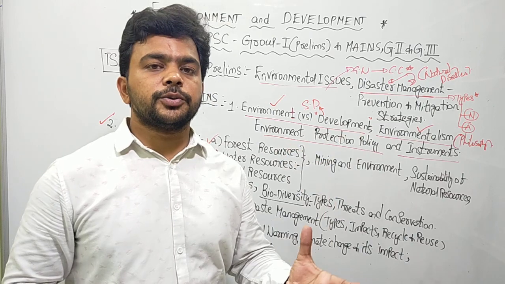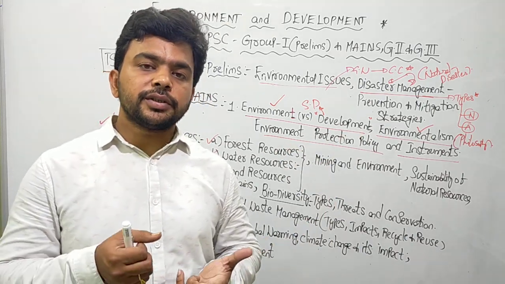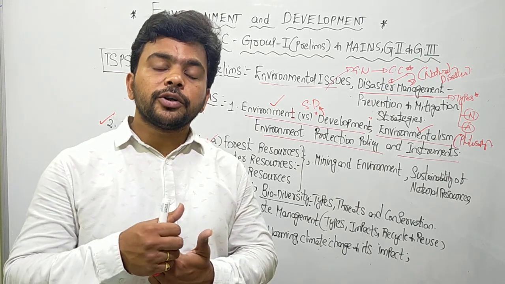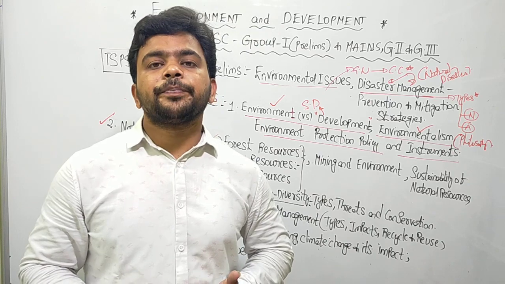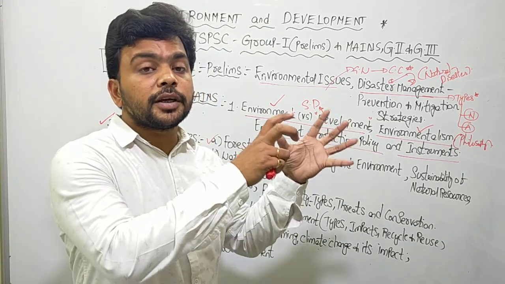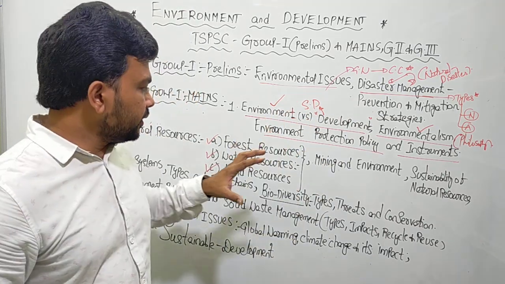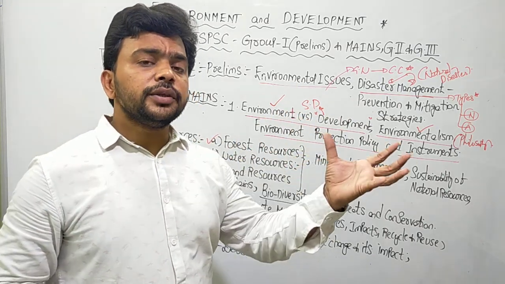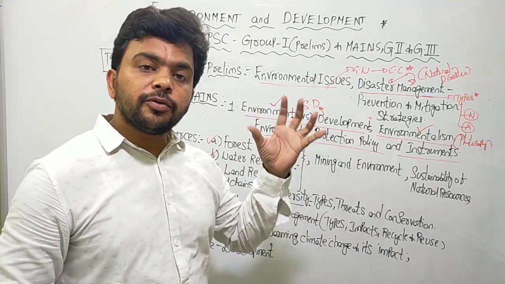So these are all part of the forest resources, the concept of forest resources. Where are the forests located? In which state is the percentage of forest highest? What type of forests are located in which states? In Telangana, what type of forest can you observe? Why are those particular forest types located in particular places? All these are the geographical aspects and also the environmental aspects. And what is the wildlife present in this particular forest?